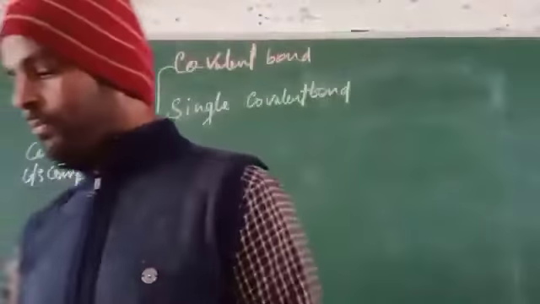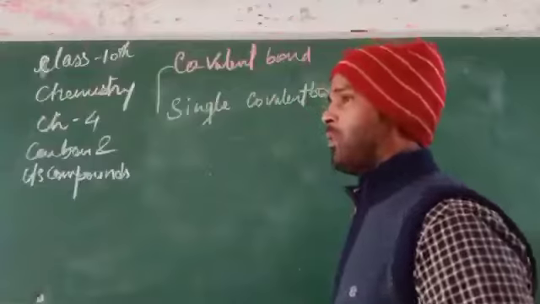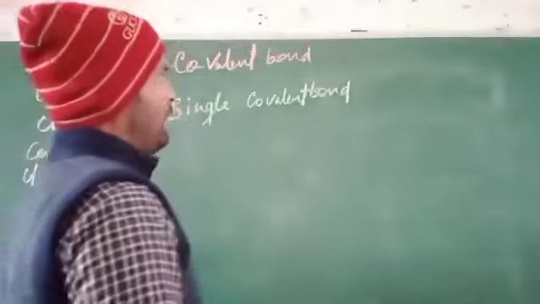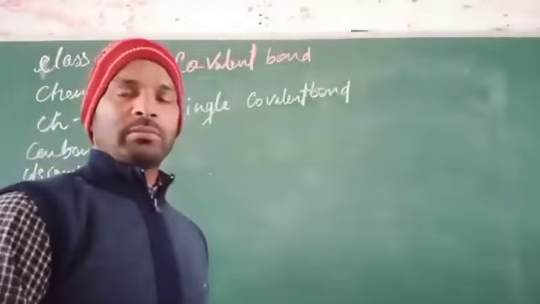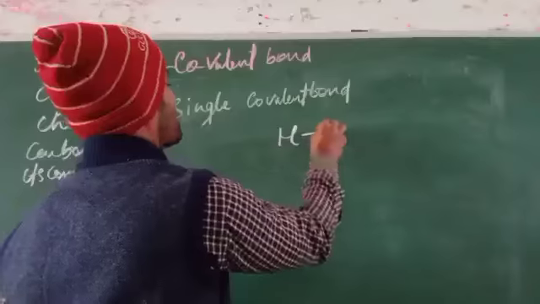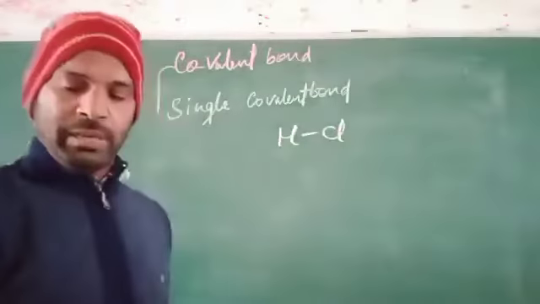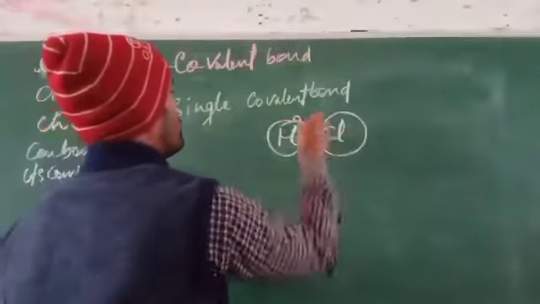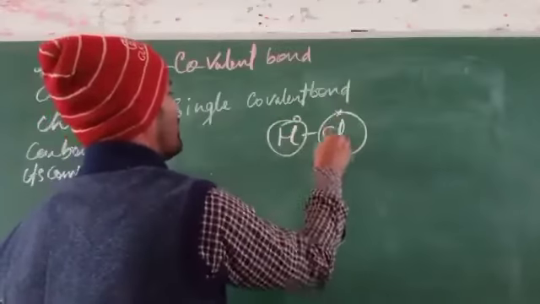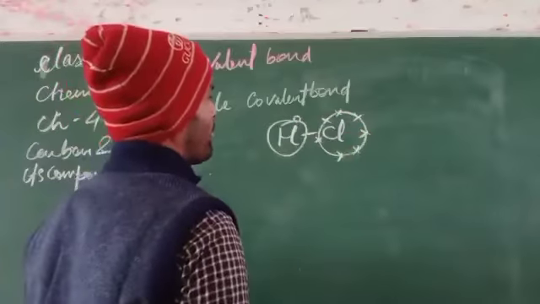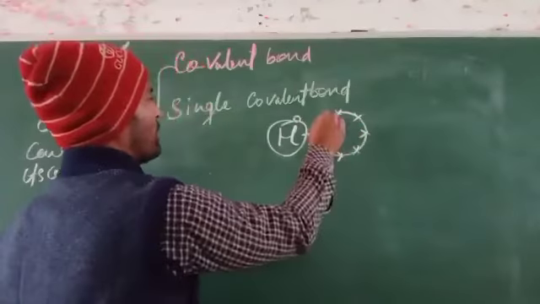Or we can say the bond resulting from the equal sharing of electrons, like hydrochloric acid. In hydrochloric acid, there is one electron from hydrogen and 7 electrons in the outermost orbit of chlorine.